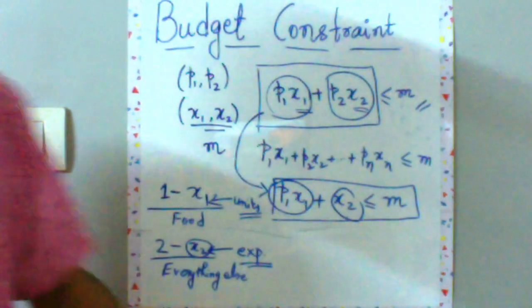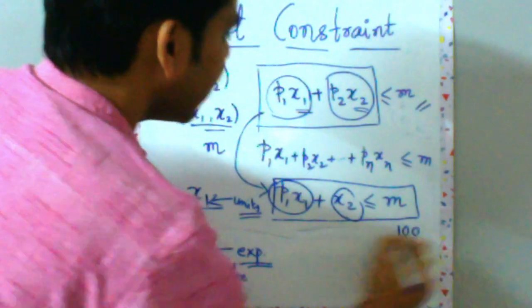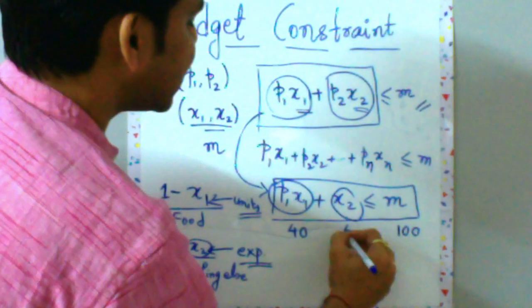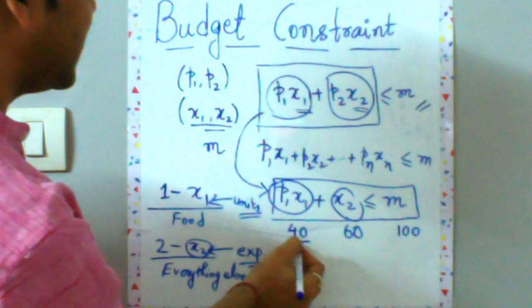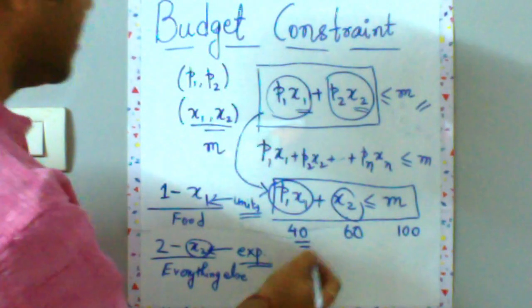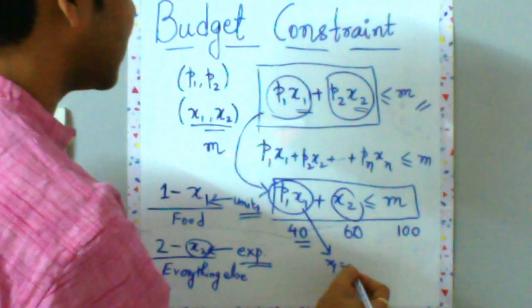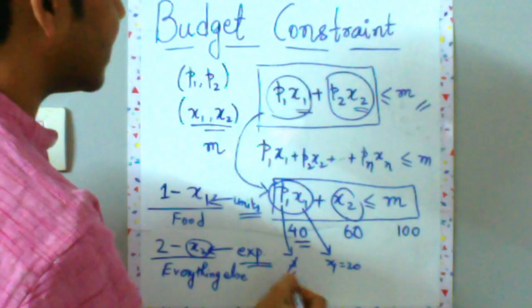So you get the drift. Let's say you have 100 rupees and you're spending 40 rupees on your food and 60 rupees on your non-food items, and your 40 rupees is spent in, let us say, consuming x1 equal to 20 and the price of 1 unit equal to 2.